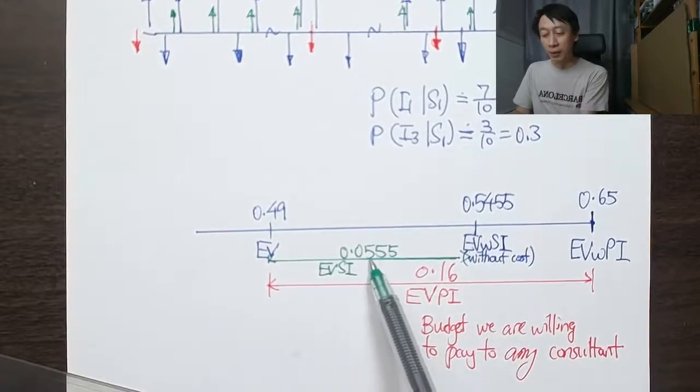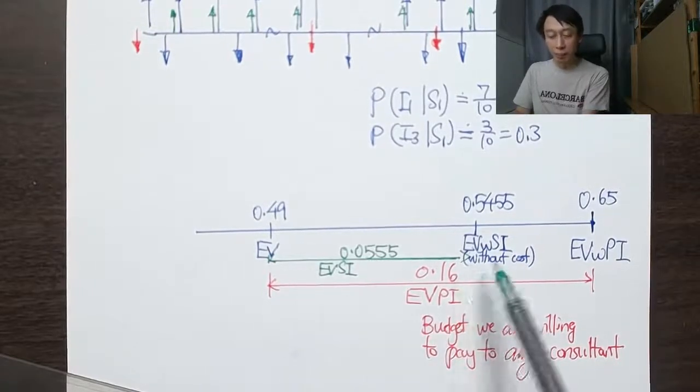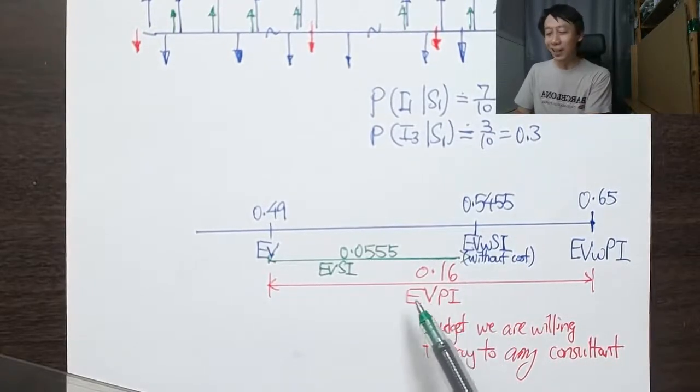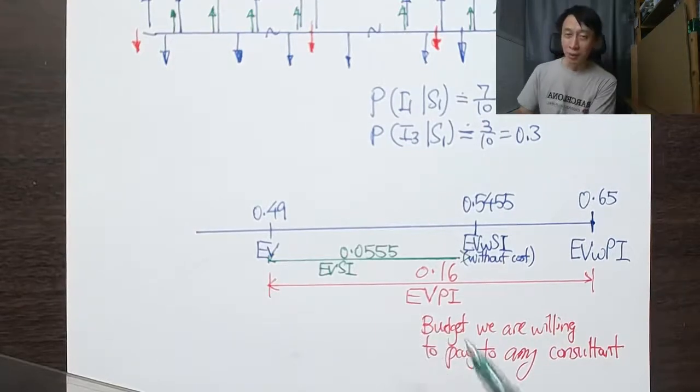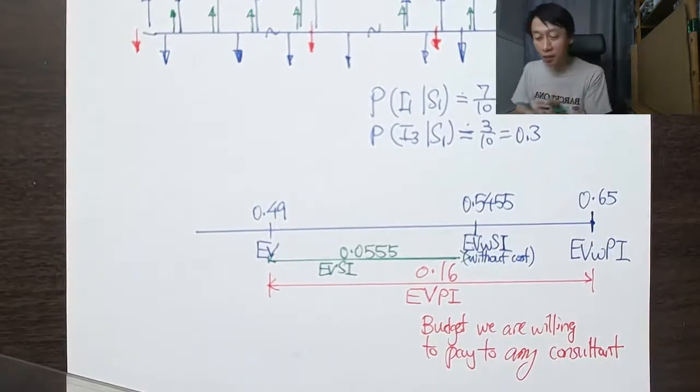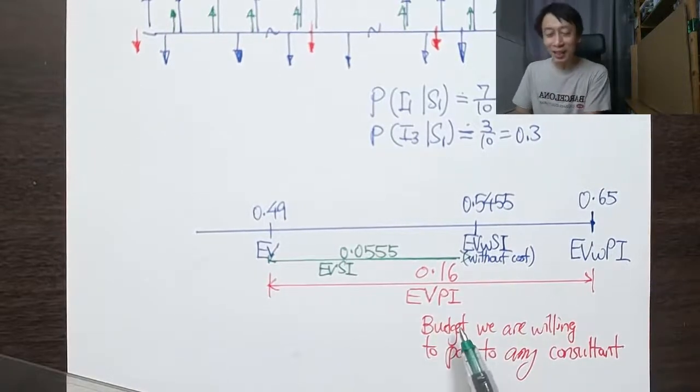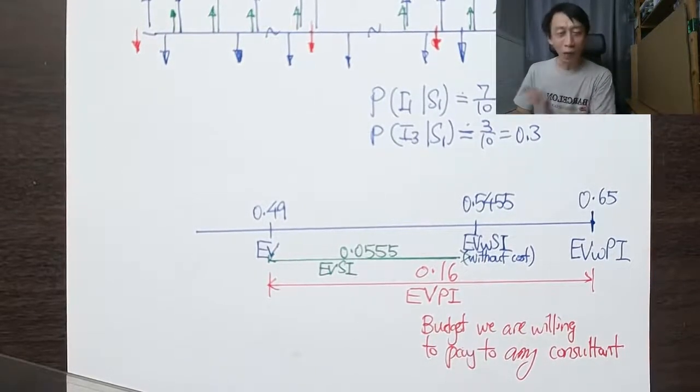And then we arrive at this and say, well, not bad. It's actually a net positive, right? So I guess we will have to give the consultant a bit of a budget. How should we negotiate? We need a budget, right? So much like EVSI provides a budget for any consultant, including this one, right?